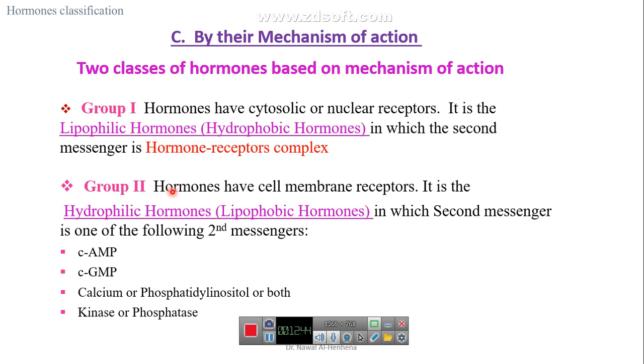For group 2, these are polypeptide hormones that have receptors on the surface of the cell. These are hydrophilic type hormones. The second messenger of these hormones can be one of these four second messengers.